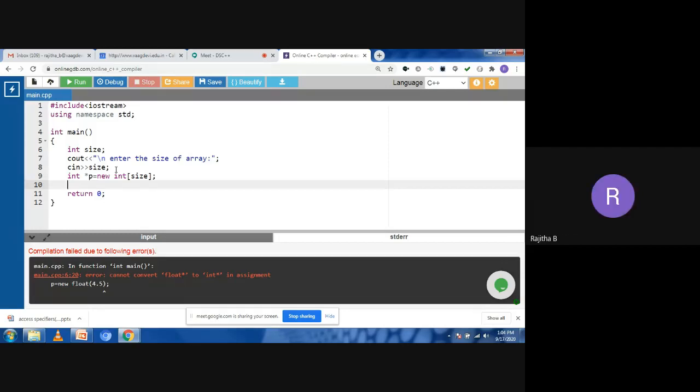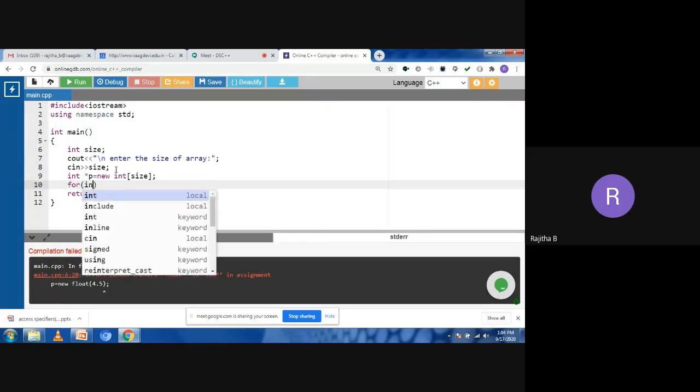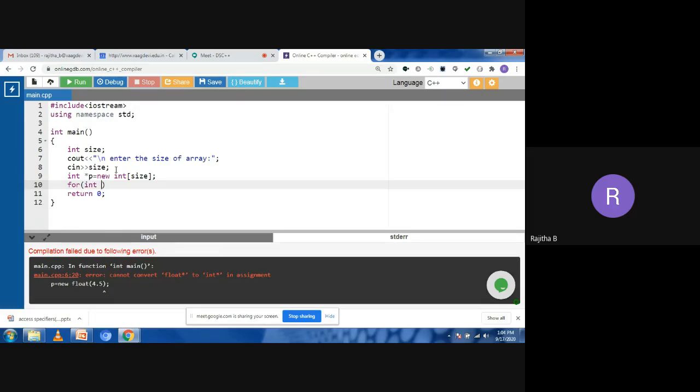Yes, ma'am. Now I need to read the values in the array. So how do we read the values in the array? We need to use the for loop. I'm taking the indexer; to represent the index I'm taking i. So i equal to 0.